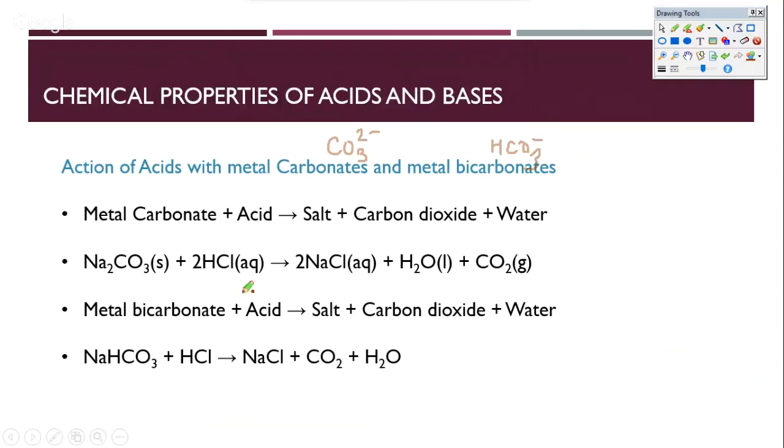Whenever you have a metal bicarbonate with acid, it will end up giving salt plus carbon dioxide plus water. So CO2 plus H2O and NaCl pretty much is given out. When you have a carbonate, which is Na2CO3, you will find that Na2CO3 reacts with HCl, and the salt plus water plus CO2 is given out.